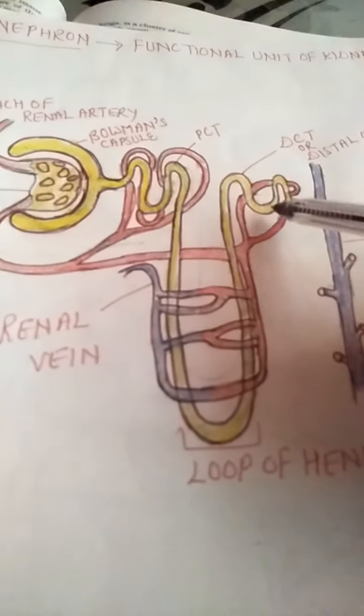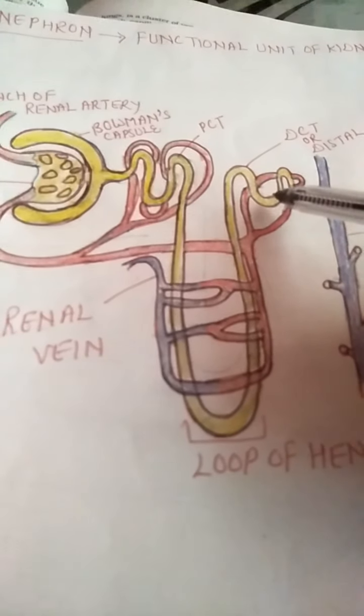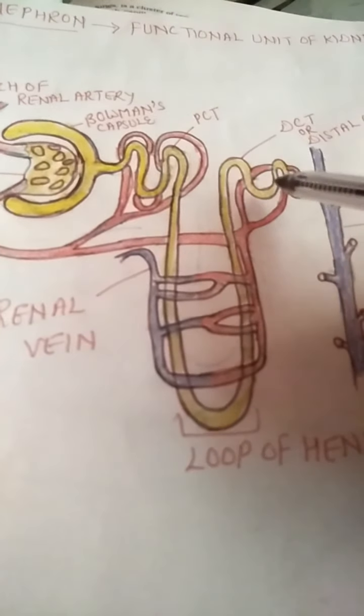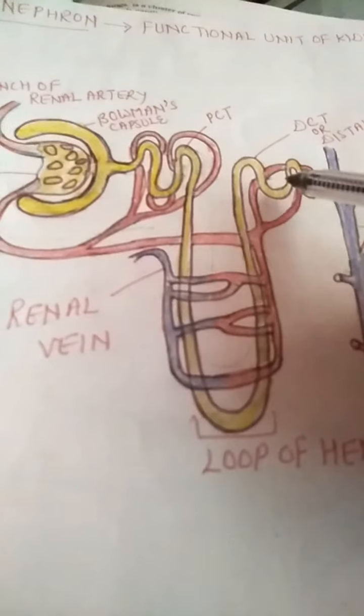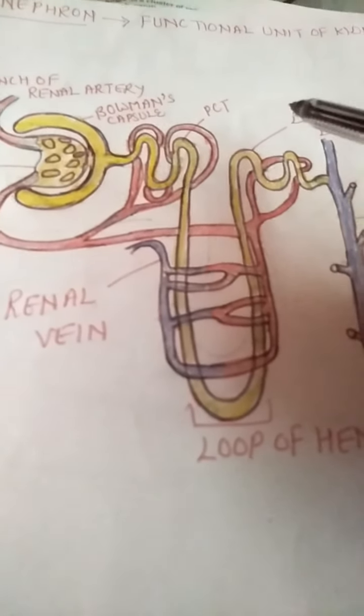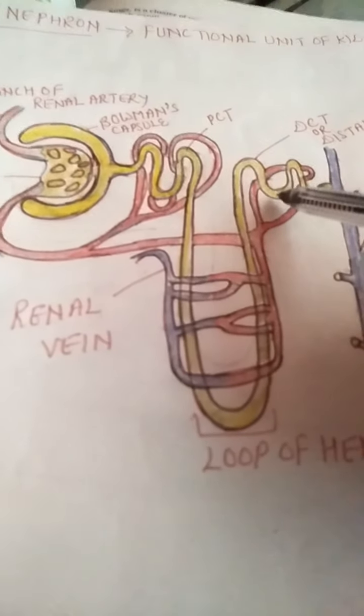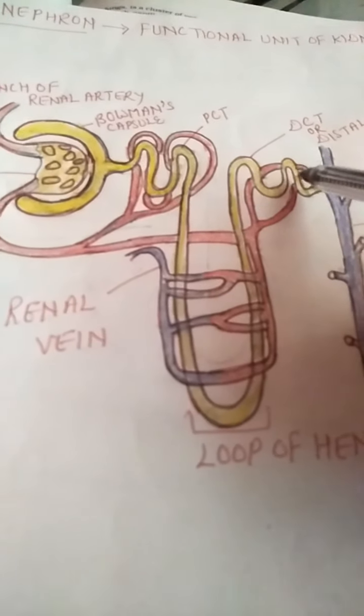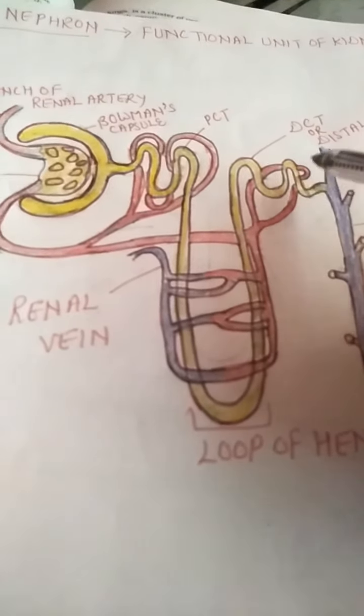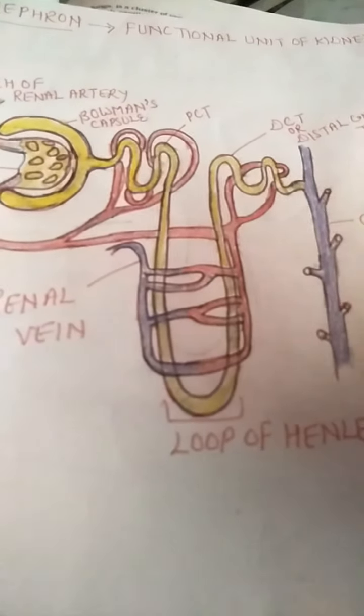Excess water reabsorption or secretion depends on the amount of water present in the body. If the amount of water present in the body is more, then it will be secreted into the tube-like structure or DCT and will be moved out of the body.